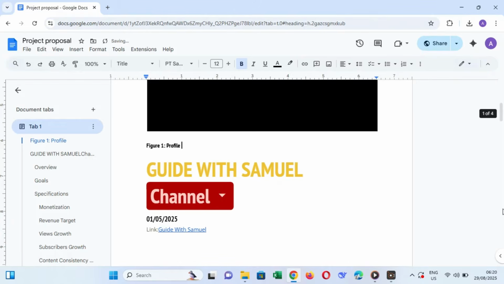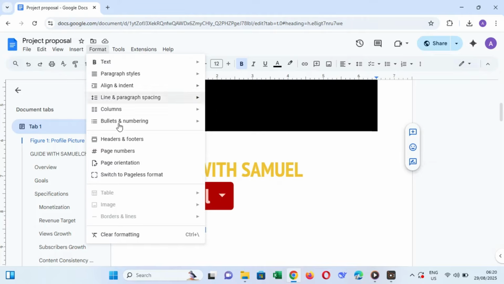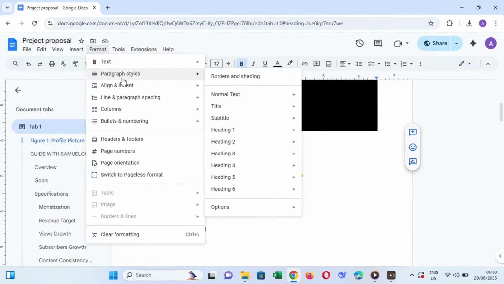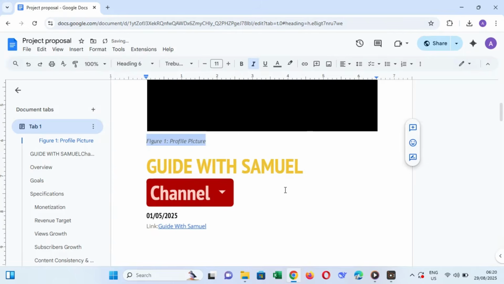Next, to make those captions appear in an automatic list, format each caption as a heading level that you don't normally use. You can use Heading 6. To do that, select the caption text, open the style drop-down, choose Heading 6 and repeat for every caption. Using a low visibility heading level keeps the document outline tidy.